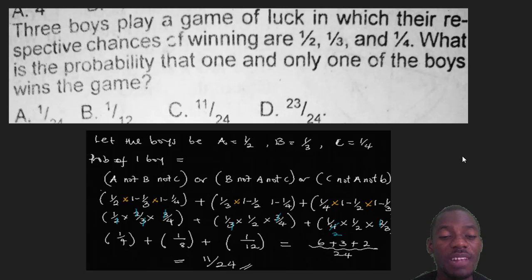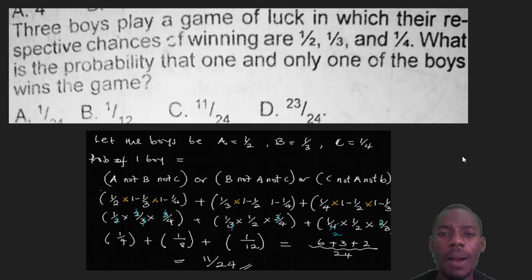It can be explained as A, not B, and not C, or B, not A, and not C, because they said it is only one boy. It can either be A and not B and not C, or B is the one and not A and not C, or C is the one and not A and not B. If you've written this down, then you've understood the answer to the question, because that's just it.